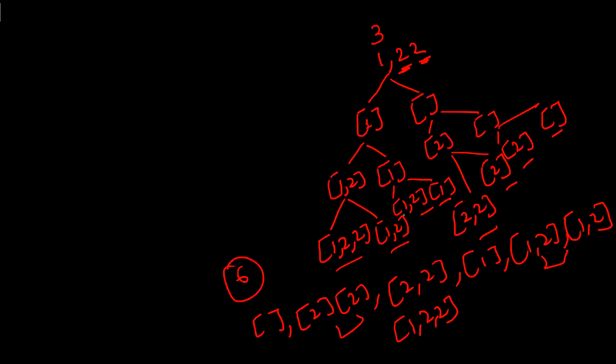6, right? So how can you avoid them? You can check here now. You can check if with 1 we have already come across a 2. So let's not explore this part. Or let's say when we were here, right? We already skipped this 2. We were on this 2.